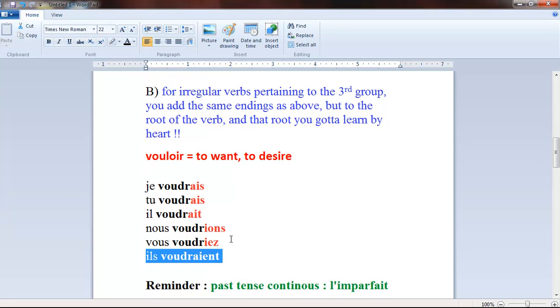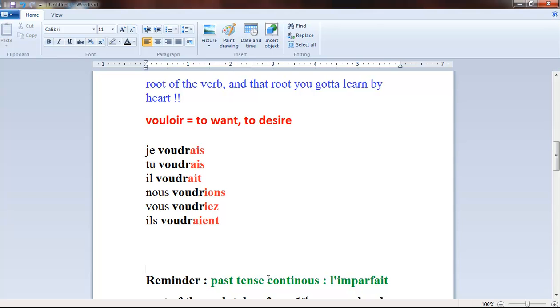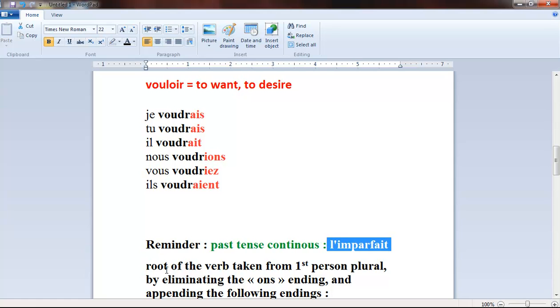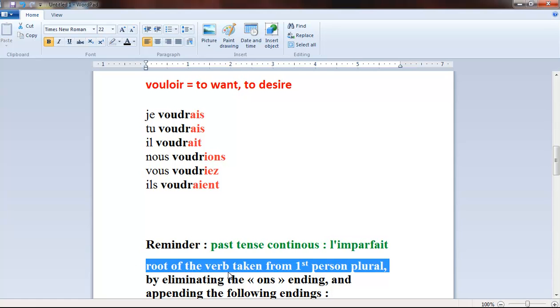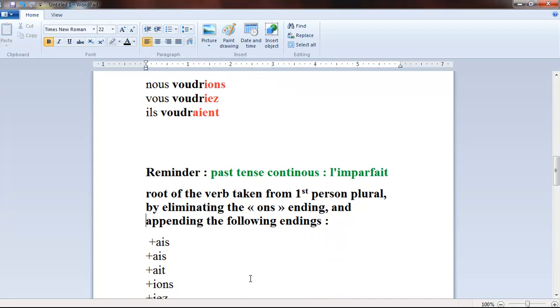Okay. Now we will have another reminder of the past tense continuous, or in French language, l'imparfait. You build it the following way. You take the root of the verb taken from the first person plural by eliminating the ending ons and appending the following endings.